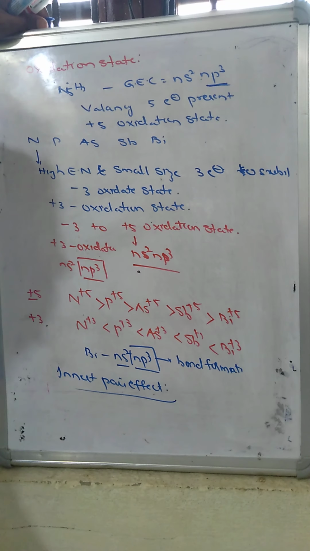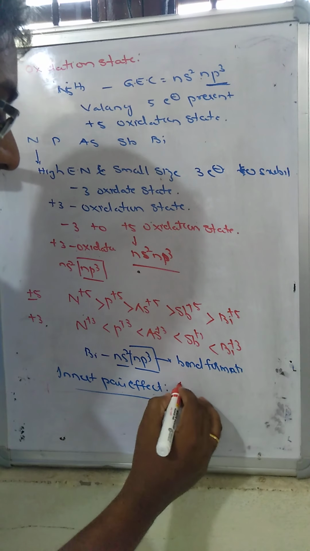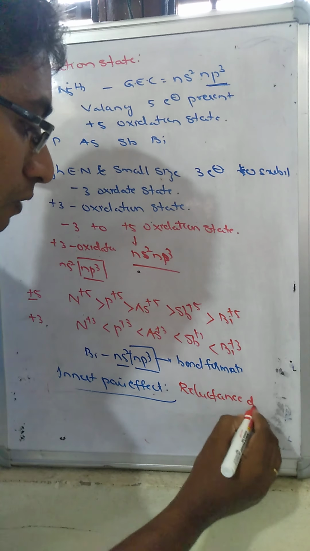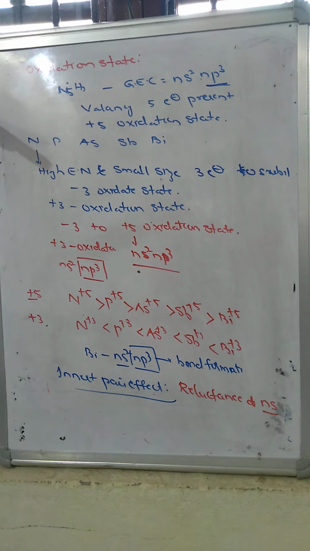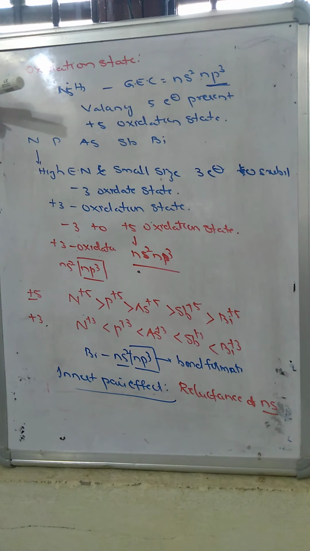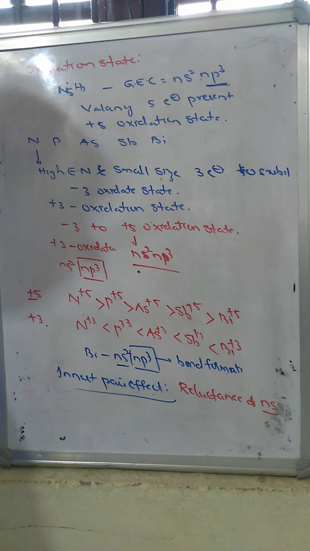What does inert pair effect mean? The reluctance of ns electrons to take part in bond formation is called the inert pair effect.